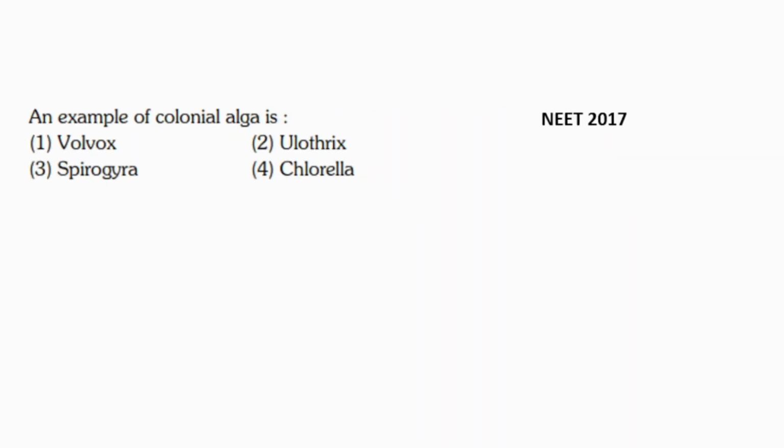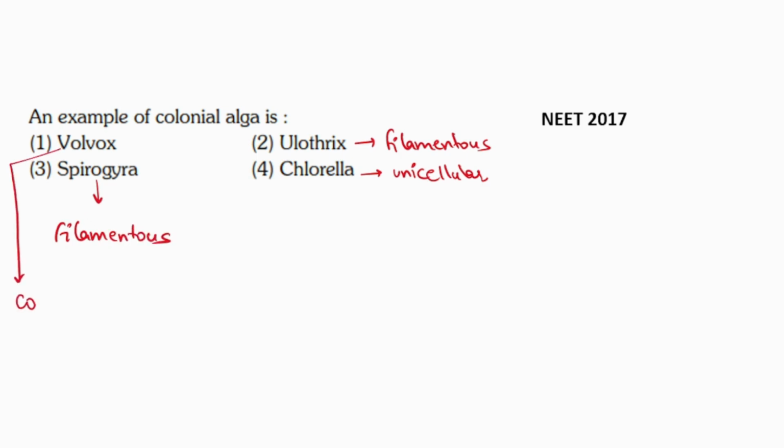Next question says, an example of colonial alga is Volvox, Ulothrix, Spirogyra and Chlorella. And this question came in NEET 2017. So Ulothrix is the filamentous form of algae. Chlorella is a unicellular organism. It is a green algae and it is made up of single cell. Spirogyra is also a filamentous form of algae. Volvox is the one which forms colony. So example of colonial alga is Volvox. Correct answer is option number 1, that is Volvox.